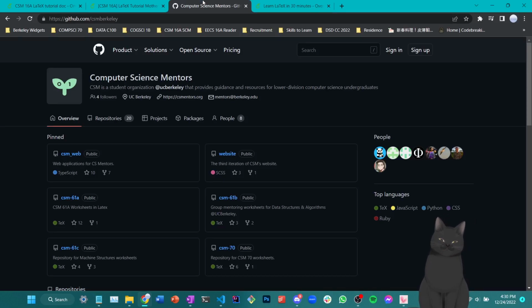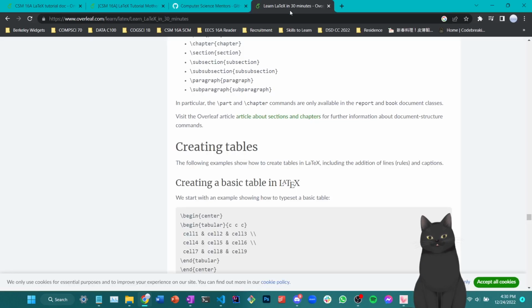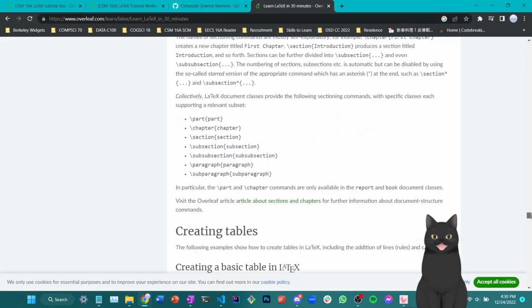So, summary of resources you can use to learn LaTeX in CSM is Overleaf tutorial and the CSM GitHub repository, as well as just asking your own senior content mentors about how to use LaTeX. If you are not in CSM, you would like to learn about LaTeX, what you can do is search up on Google about LaTeX whenever you have any problems.